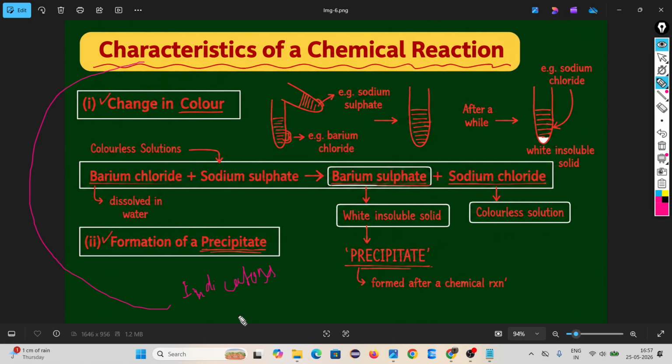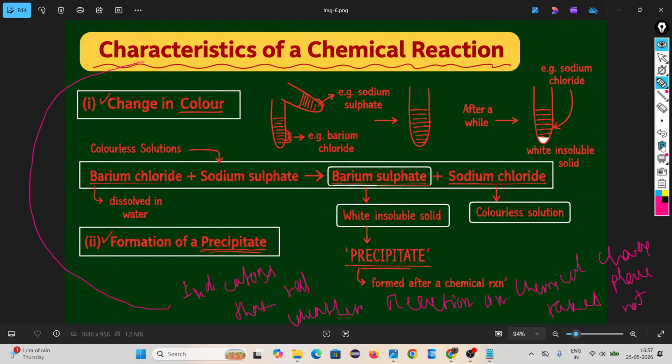Indicators that tell whether a chemical reaction or chemical change takes place or not. Means by looking at this you can tell whether this is a chemical reaction or a physical change.